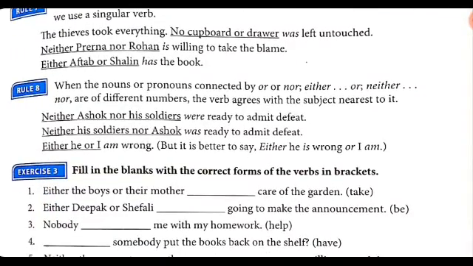Now, when the nouns or pronouns connected by or, nor, either-or, neither-nor are of different numbers, the verb agrees with the subject nearest to it. So whatever is closest, the verb agrees with that.